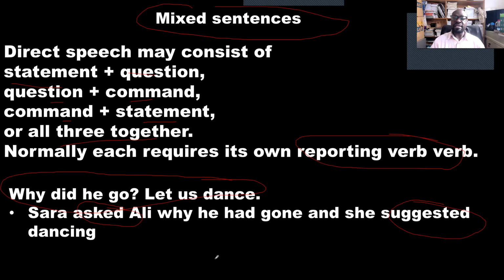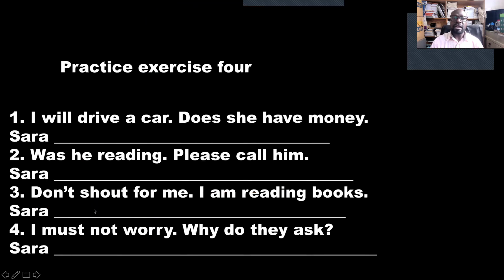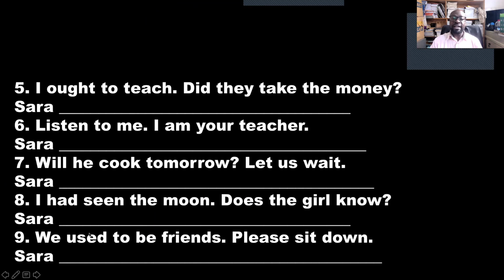Normally, when sentences appear in a paragraph, you have to use many reporting verbs. You can copy this in your notebook. Now, write practice exercise 4 and you try this in your notebook. Try this exercise in notebook 5, 6, 7, 8, and 9. You try this in your notebook.